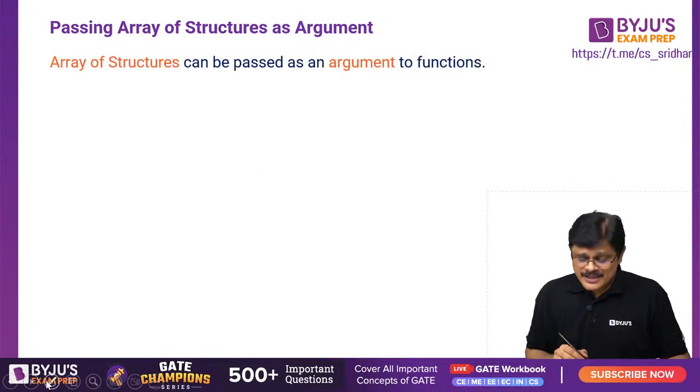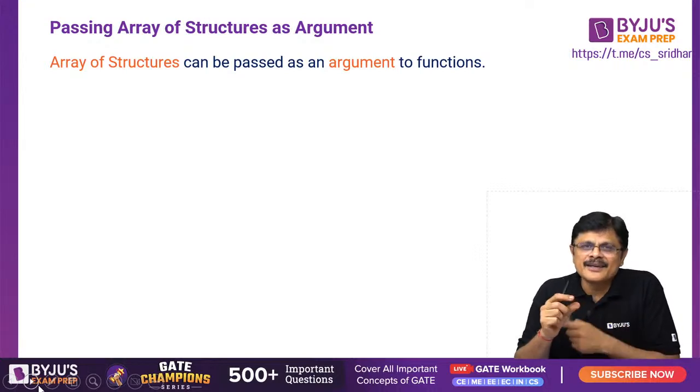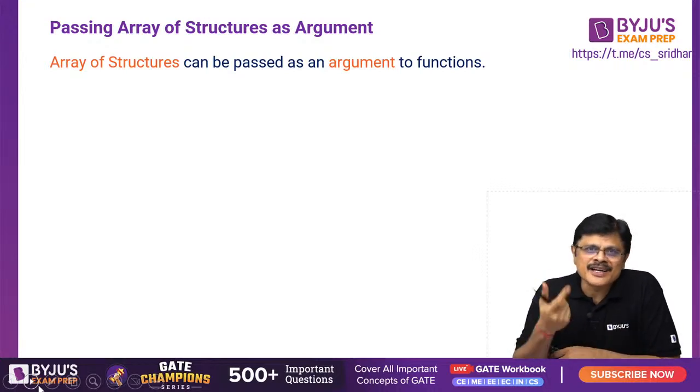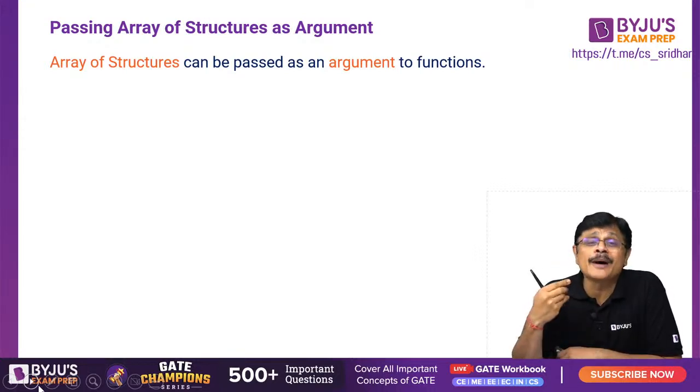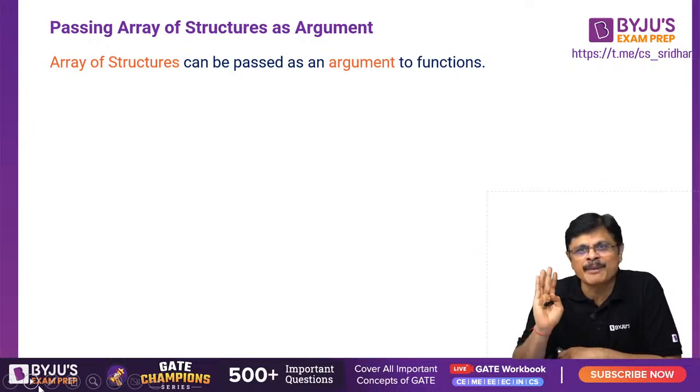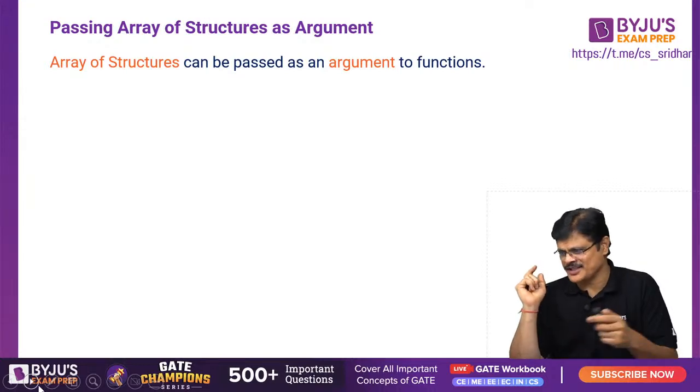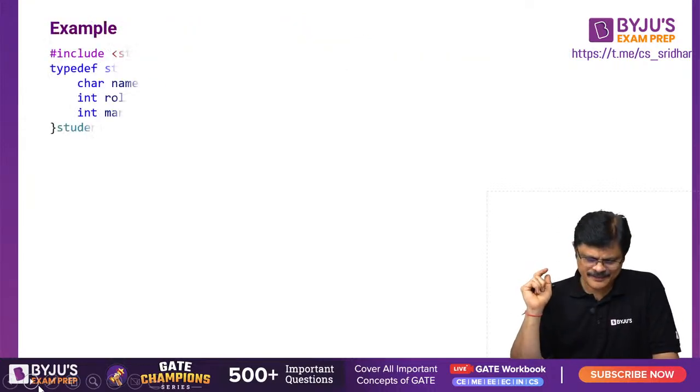Now array of structures can be passed as an argument to function. See, just like you pass a structure variable, you can pass an array of structures also. Just like you can send an array of integers. We have already seen how to pass an array of integers. We can pass an array of structures also. An array of structures also can be passed as an argument to the function. Okay, so let us see this.